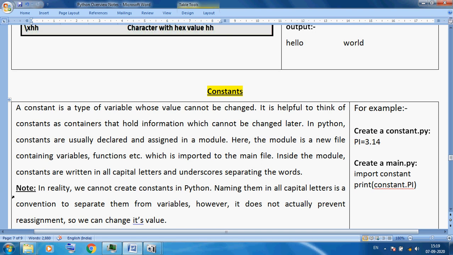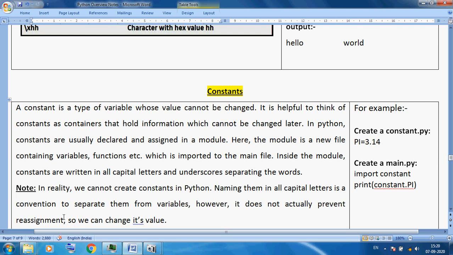But here one thing is very strange: in reality we cannot create a constant in Python. Practically we can do this thing, but in future we can also change the pi value in our current program, so it will not work. The reality is Python does not support constants. Naming them in all capital letters is a convention to separate them from variables, but it does not actually prevent reassignment.